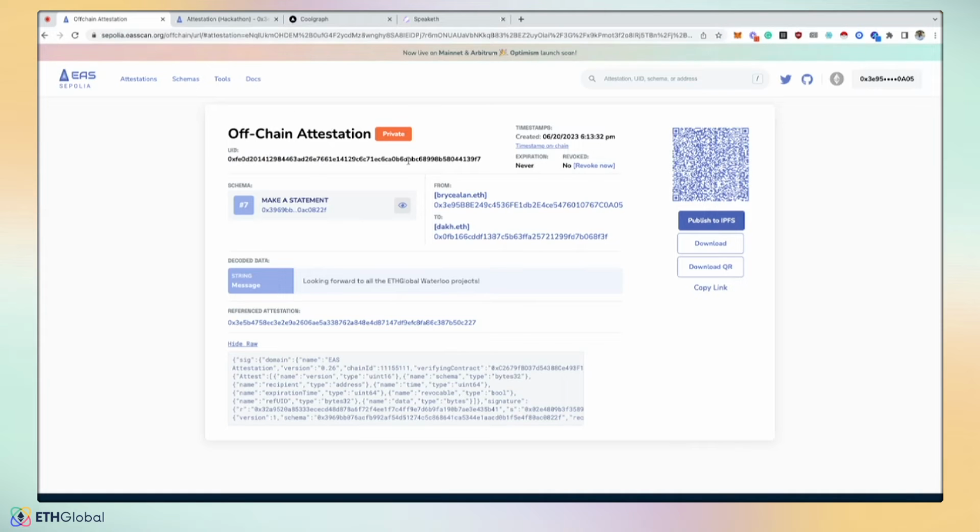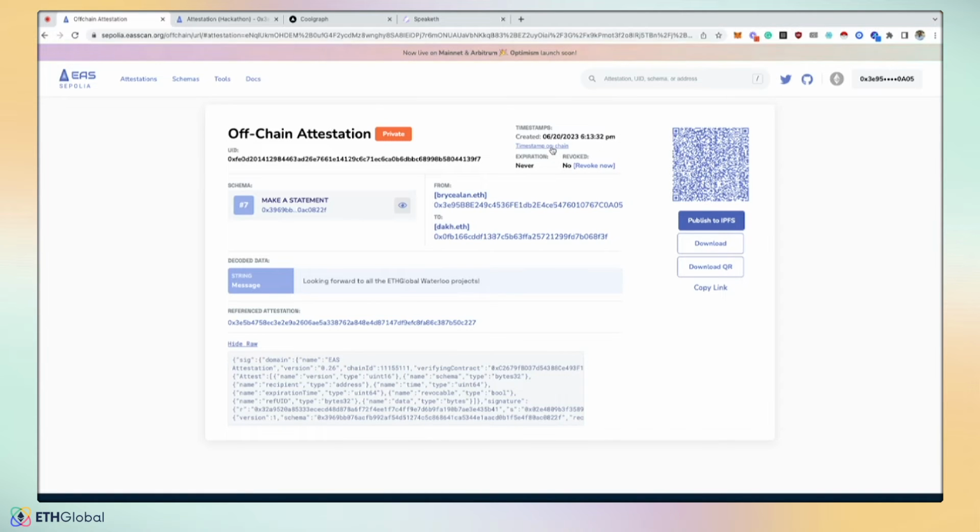And the UID is the entire hash of the attestation. And so if you were to scan this QR code, it actually will decode everything and show you in the browser. One of the key things related to off-chain attestations is that they don't have proof of existence because there's no block time and there's no on-chain verification of this.